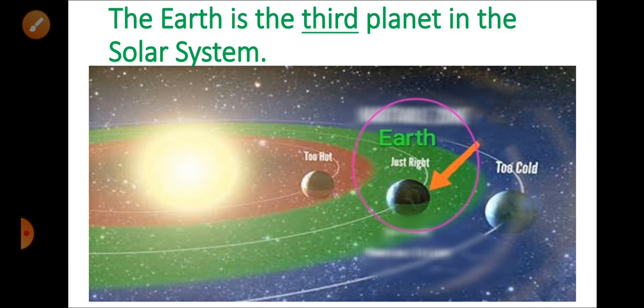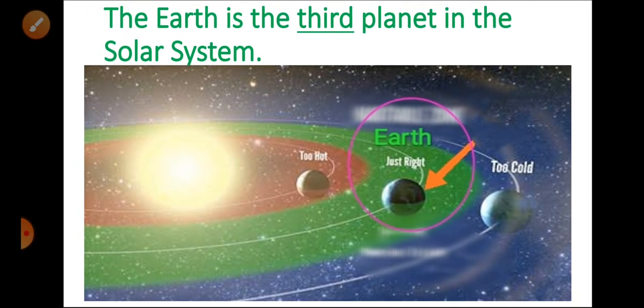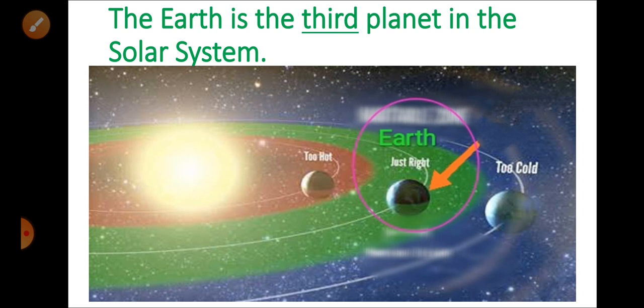The Earth is the 3rd planet in our solar system. As you can see from this picture, the Earth is just in the right position. Not too hot, not too cold. It is not very close to the Sun, nor very far from the Sun. Earth is the 3rd planet which is just in the right position for life to exist.